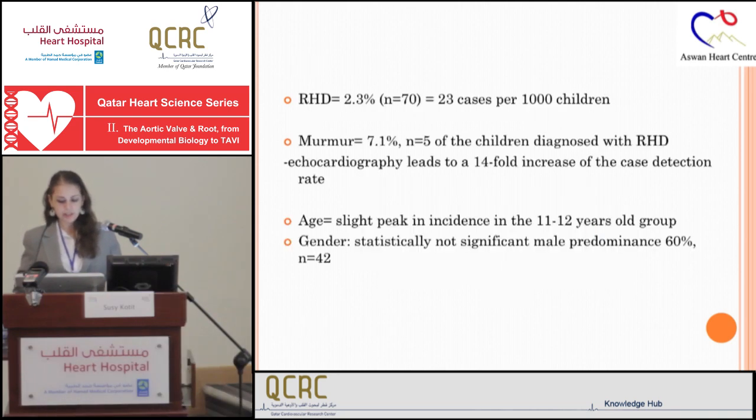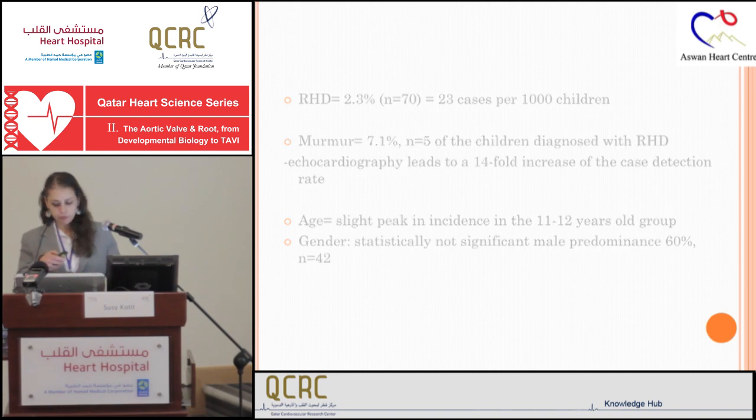Rheumatic heart disease was diagnosed in 23 per 1,000 school children. So we had a total of 70 rheumatic heart disease cases in this cohort of 3,000 children. A murmur was found only in 5 children of the 70. So actually we have seen a 14-fold increase of diagnosis when using an echo. There was a peak incidence in the 11 to 12 years old group, but it wasn't significant, and also a male predominance.